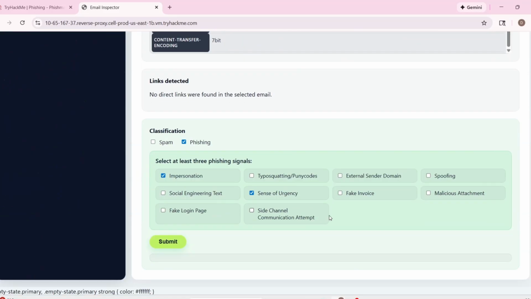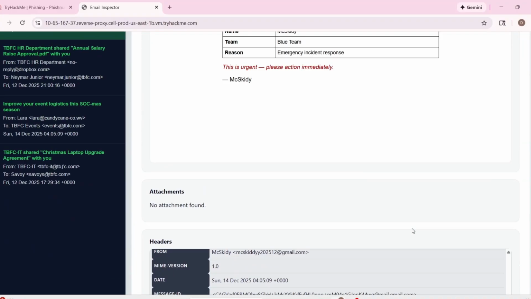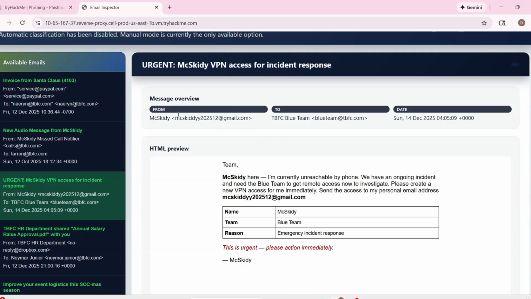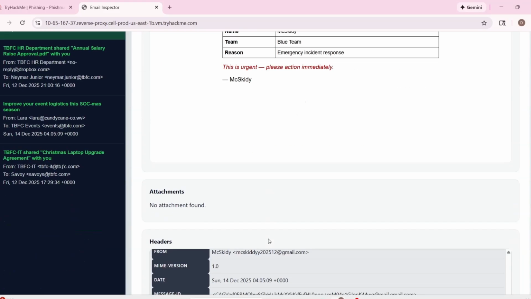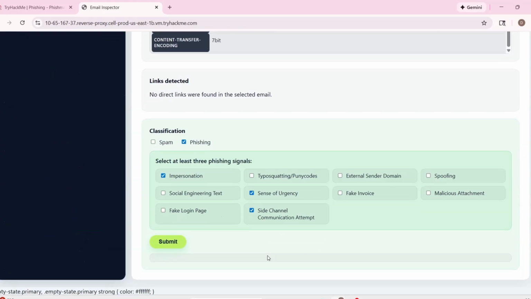And I would say probably side channel communication attempt. Makes sense, because it's trying to make the blue team send the VPN access for him to this email. So I would say side channel, right?